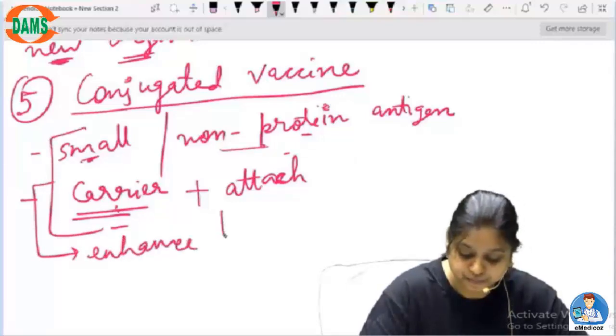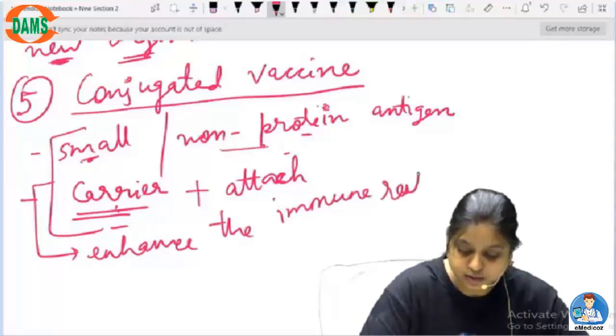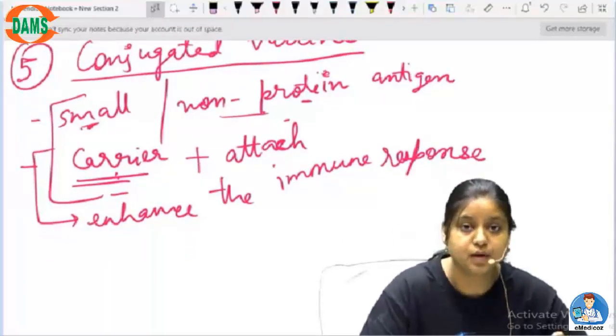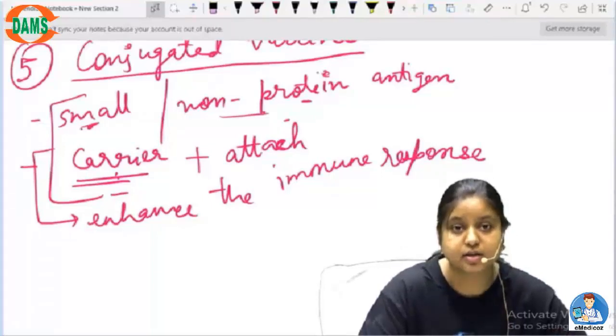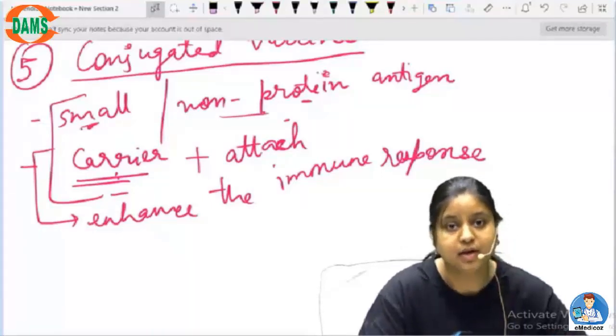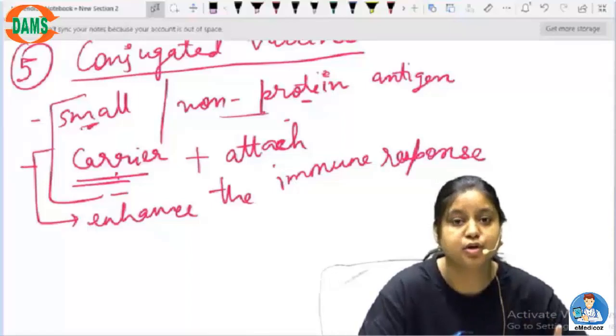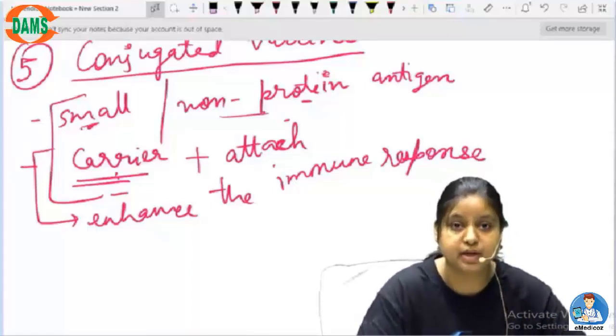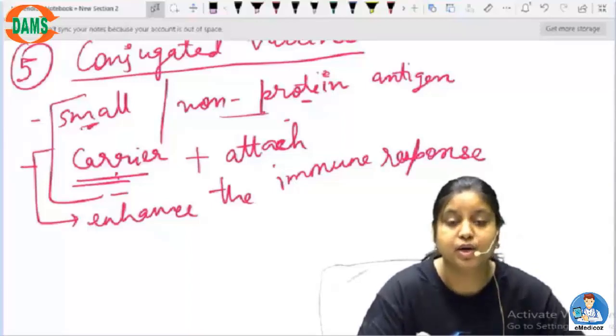That is why the carrier is attached to the non-proteinaceous antigen. These are very small things that are asked in the NET examination, and please don't miss these small pieces of information. These are very, very easy chapters of applied biology, but you have to go through them, if not daily, then at least once in a while, because these are very easy things.